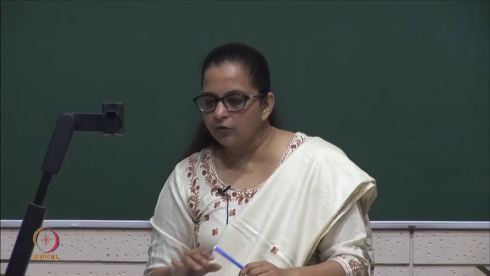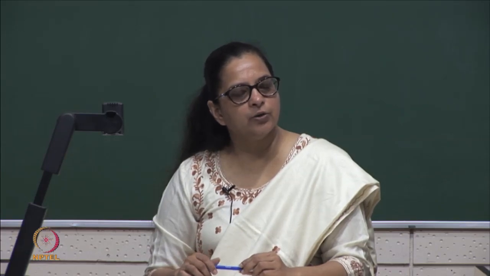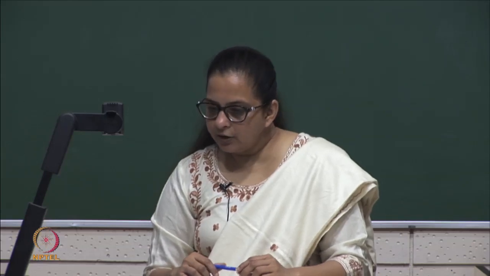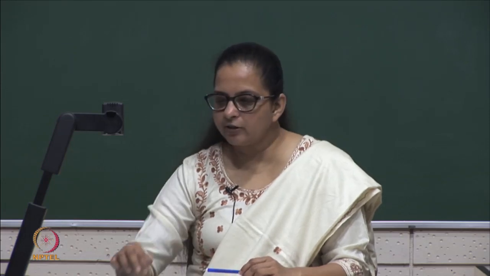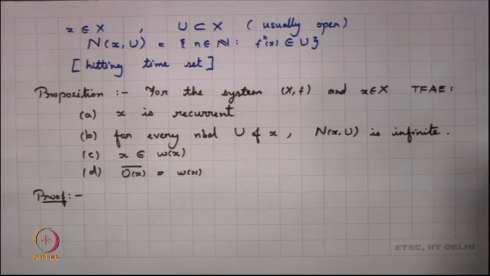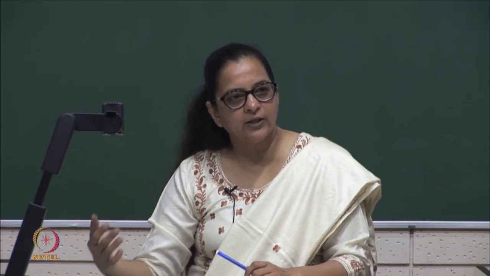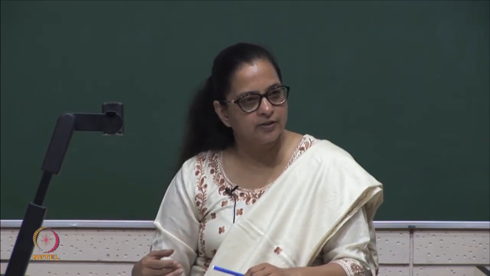If I look into the last part, all I want to say is that the orbit closure of x is basically the limit set of x. Now, we know that x is in the limit set of x. We know that the limit set of x is closed and invariant. So, the orbit of x has to be a subset of the limit set. We already know that the limit set is always a subset of the orbit closure of x, and hence they are basically equal. So, for a recurrent point, it is very desirable to have such a concept.